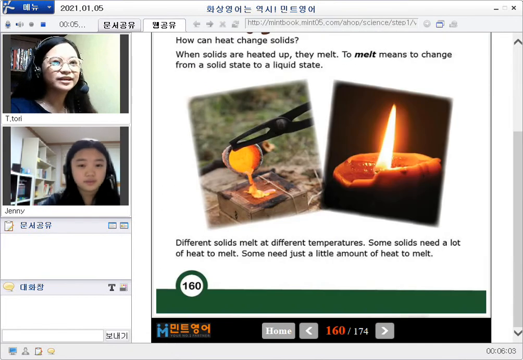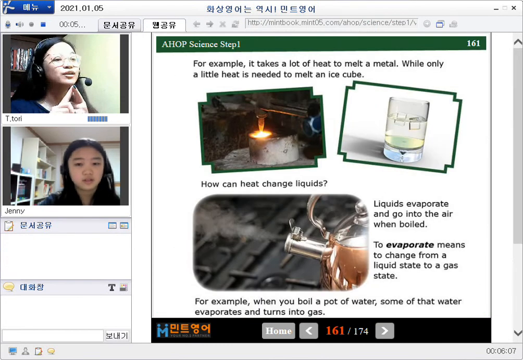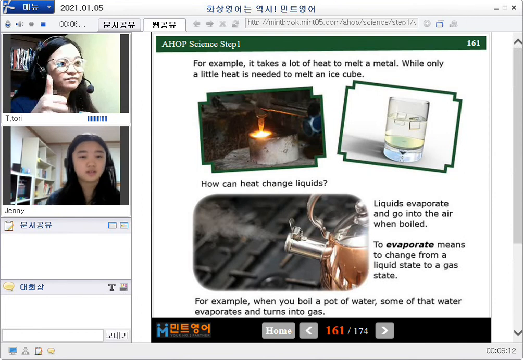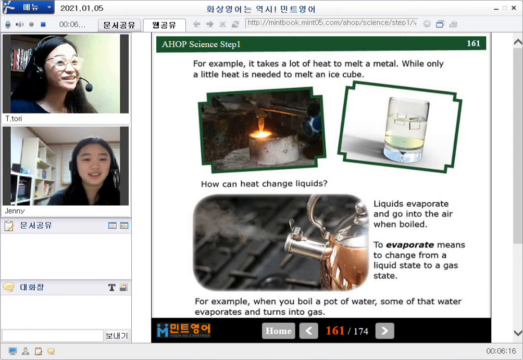That's right. I even tried putting the candle wax on my pointer or my thumb, and I play with it when it is melted. It's fun, right?